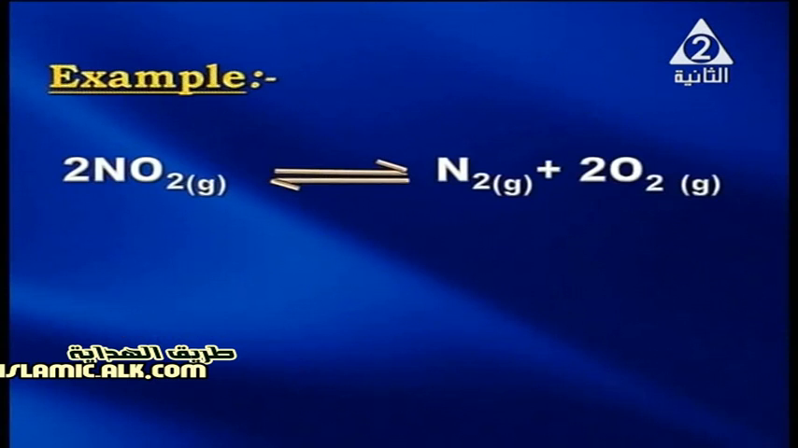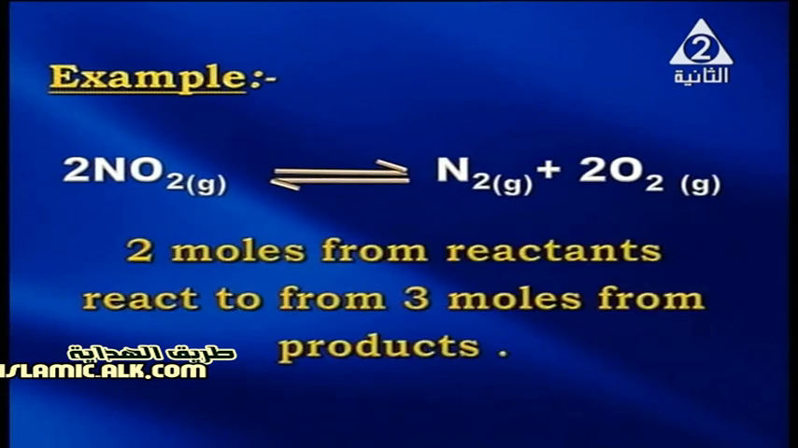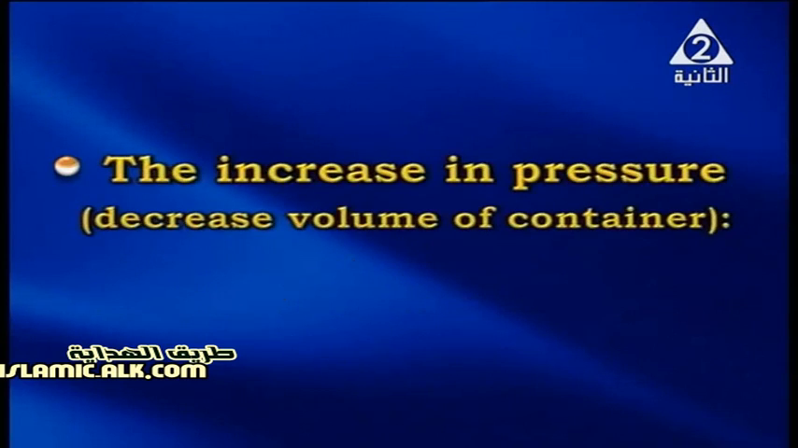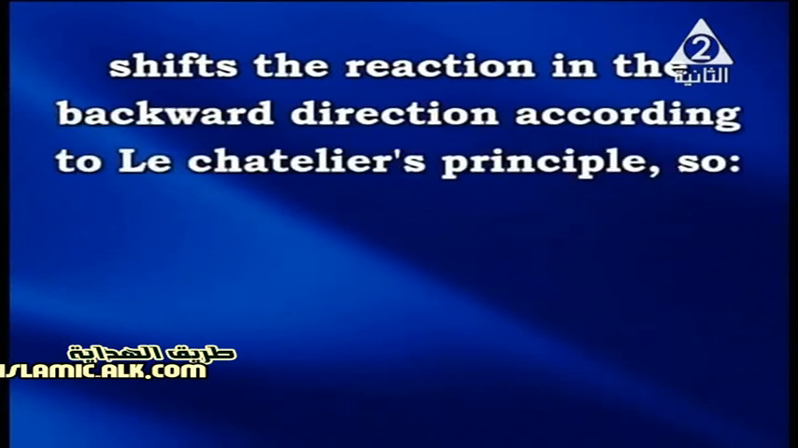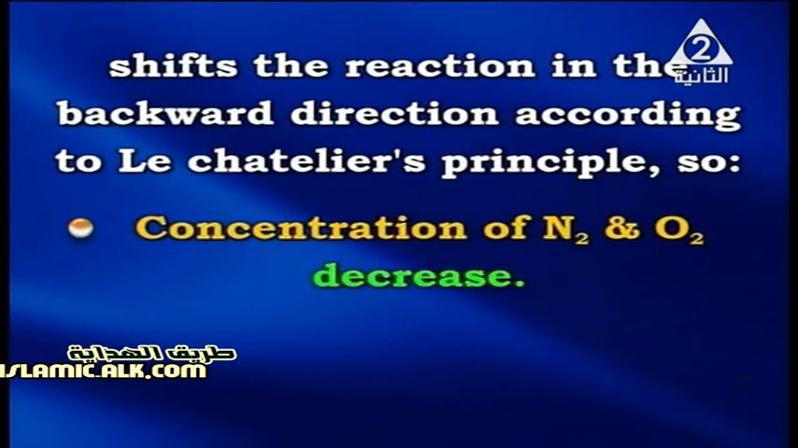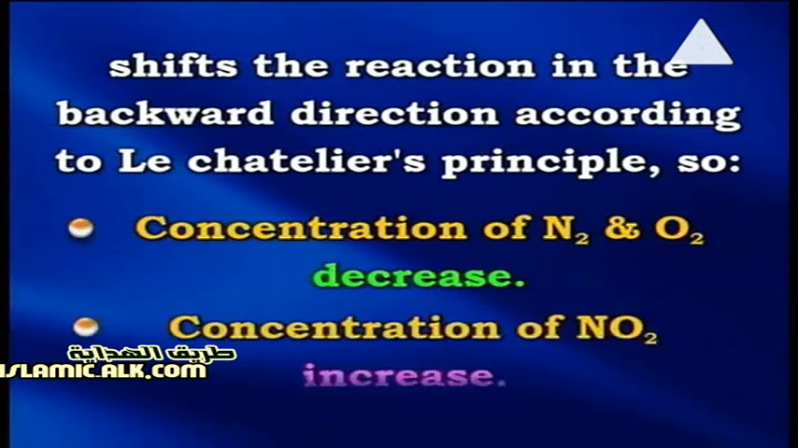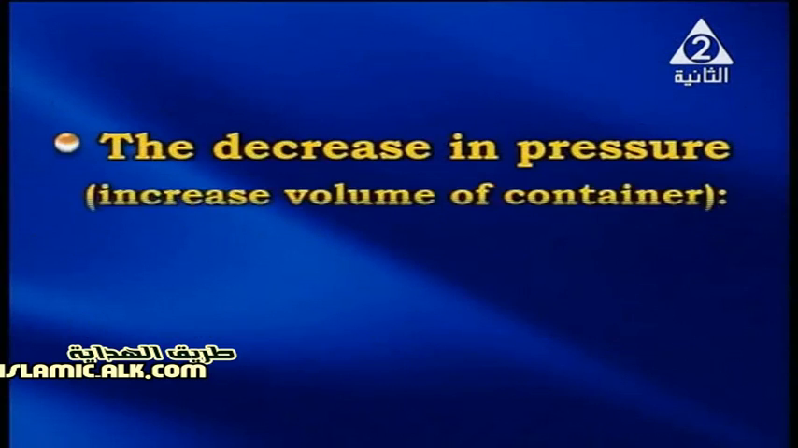For example, my dear student, the nitrogen dioxide gas on decomposition gives nitrogen and oxygen gas, 2 moles of the reactants react to form 3 moles of the products. So the increase in the pressure or decrease in the volume of the container, here the reaction shifts in the backward direction according to Le Chatelier principle. So the concentration of nitrogen and oxygen decreases while the concentration of nitrogen dioxide gas increases.